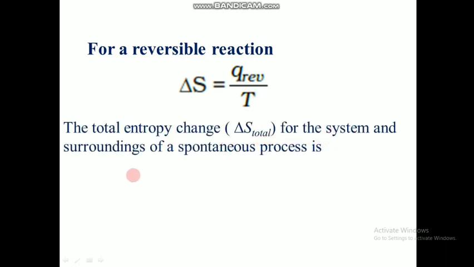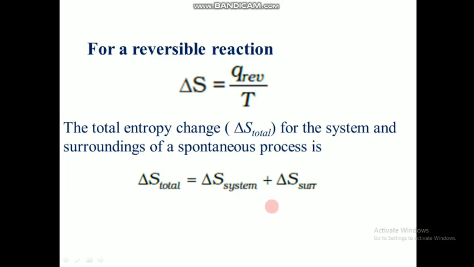The total entropy change for a system and surroundings for a spontaneous process is S total equal to delta S system plus delta S surrounding. Usually when we calculated thermodynamic terms, we were speaking about just the system. But in the case of entropy, we need to consider the entropy change of the system and the surroundings, and calculate whether the entropy change in the system is the same as that of the surroundings. If we consider both of them, only then can we get the total entropy change. And in this reaction, one of them will be positive and one of them negative, as it is a comparison of system and surroundings.